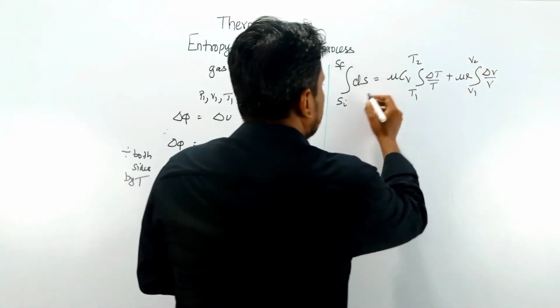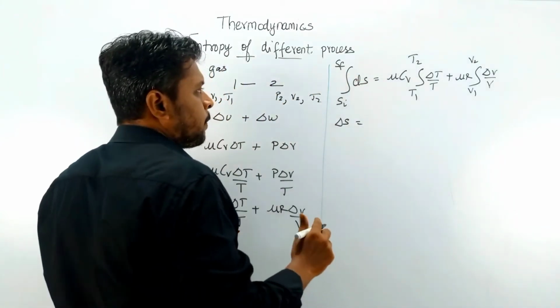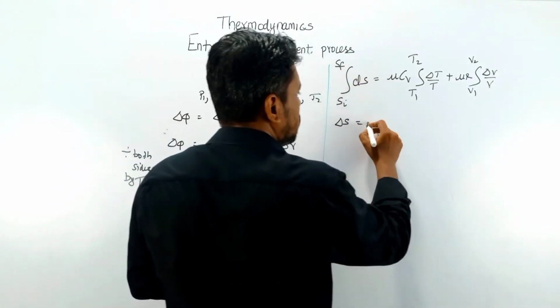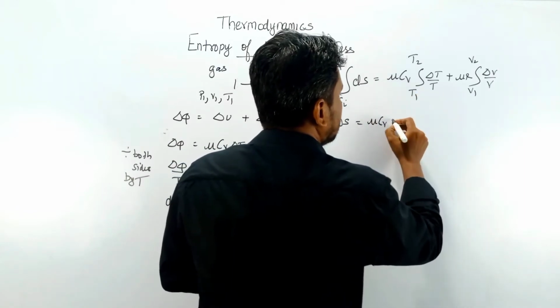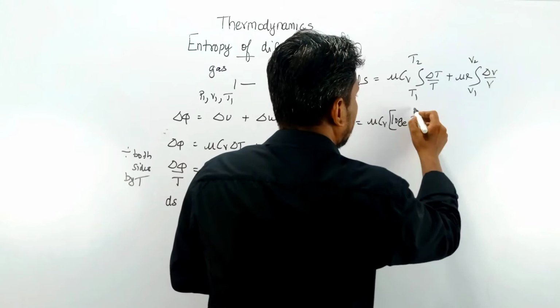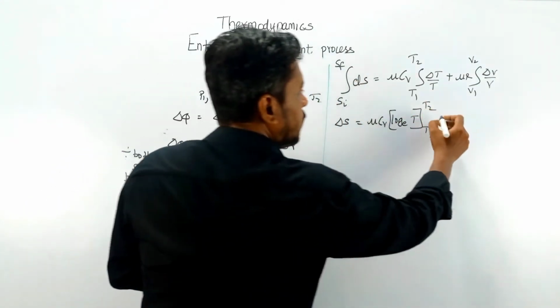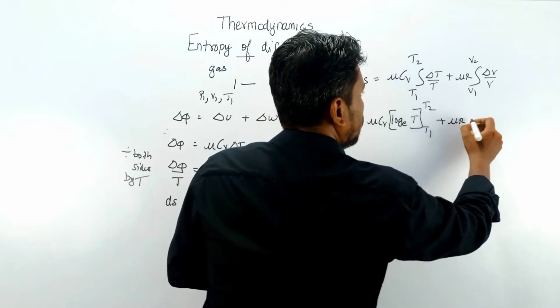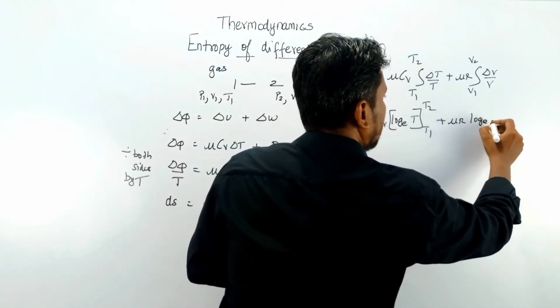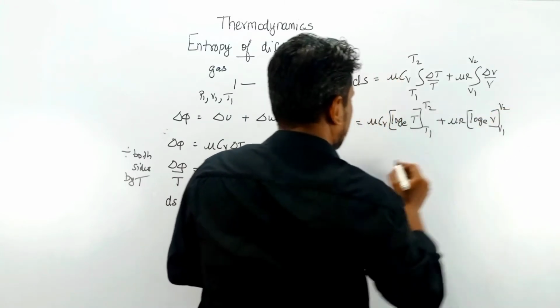Okay, so this can be written as delta S, you know already. This is totally written as delta S. So here, mu Cv delta T by T, when you integrate, it is log e of T for the limits T1 to T2. Similarly, here we have mu R log e of V for the limits V1 to V2.